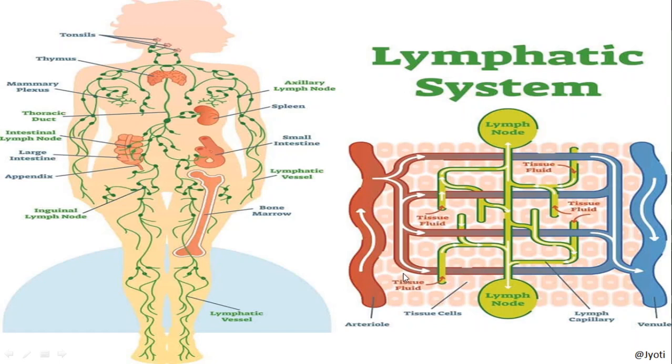Now that tissue fluid is transported through these channels, the lymph vessels, and you can see that the lymph vessels and blood vessels are present side by side. While the lymph is flowing through the lymph vessel and blood is flowing through the blood capillaries, there is diffusion of the substances between them. How does the carbon dioxide come out of the lymph vessels and enter into the blood?